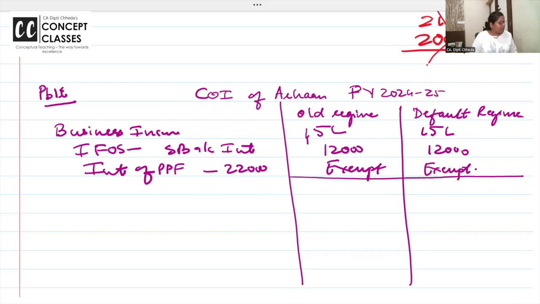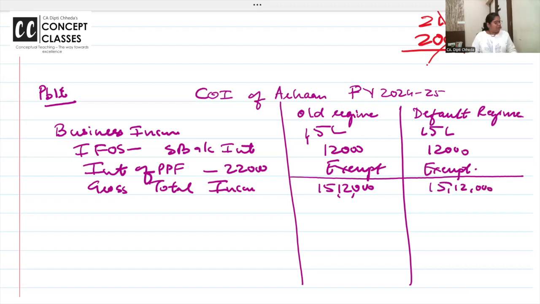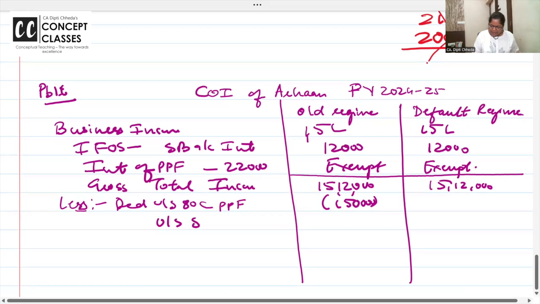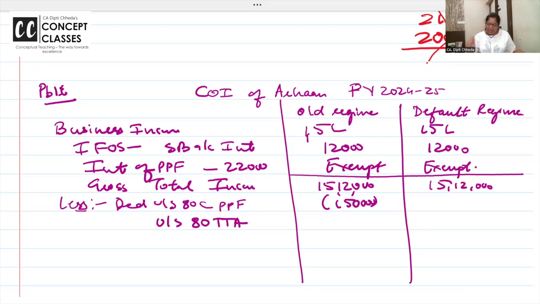Now, gross total income. 15 lakh plus 12,000 in both regimes. In the old regime, shall we give a deduction under section 80C because you have put the money in PPF, 1,50,000. Also under section 80TTA: if you get savings account interest, you get exemption up to 10,000.